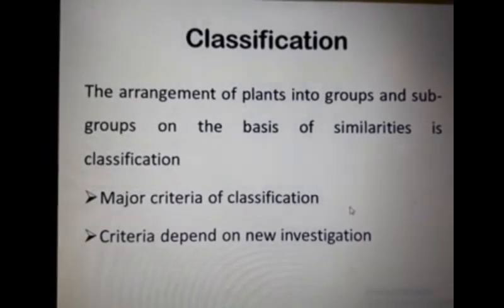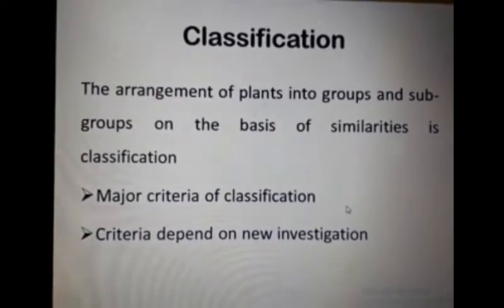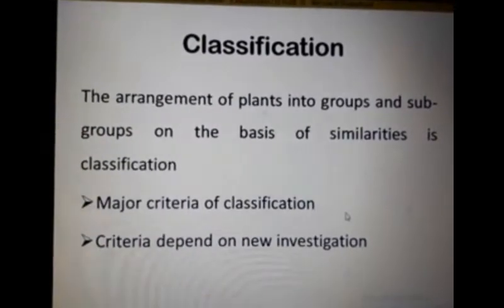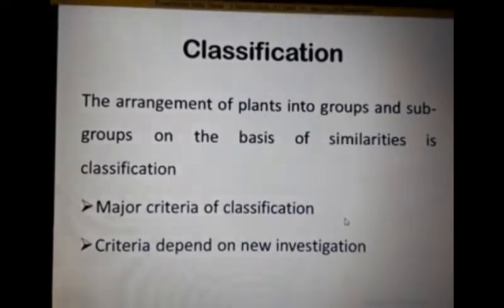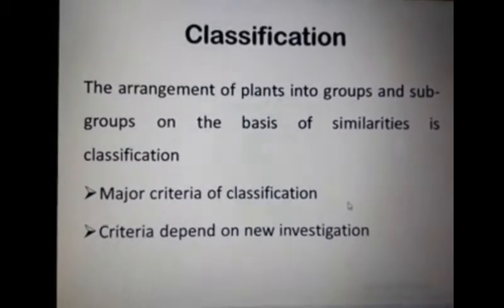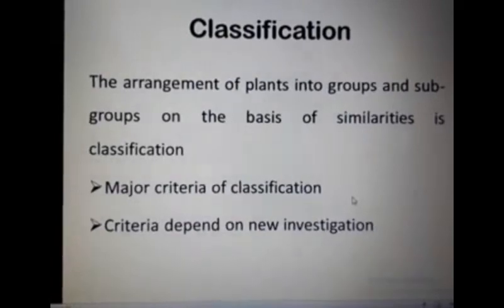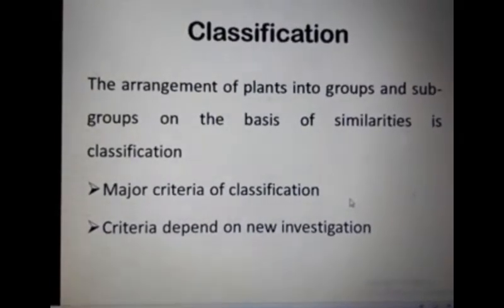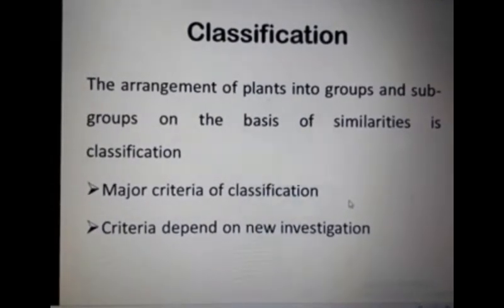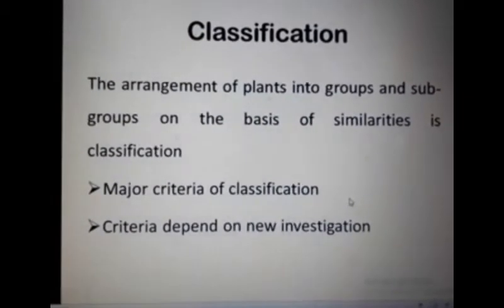Palynology is the study of pollen grains. Karyology is the study of chromosomes. And embryology. Serology is the chemical studies. Phytogeography is related to distribution. And paleontology is related to fossils and life histories. These are the criteria of classification, and the criteria depend on new investigation.